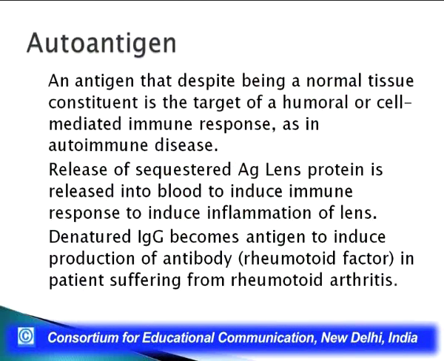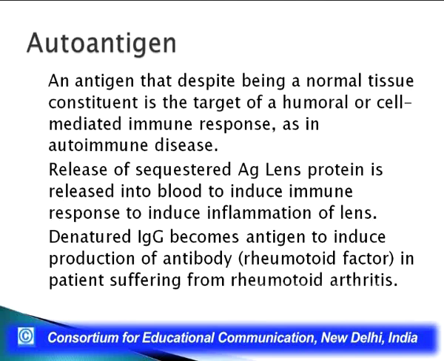Now, coming to the next, in the case of autoantigen, an antigen that, despite being a normal tissue constituent, is the target of a humoral or cell mediated immune response, as in autoimmune diseases. The typical example we would like to give you is that almost all the time, the lens proteins of the eye are never exposed, so the body has not gone through tolerance for the lens protein.